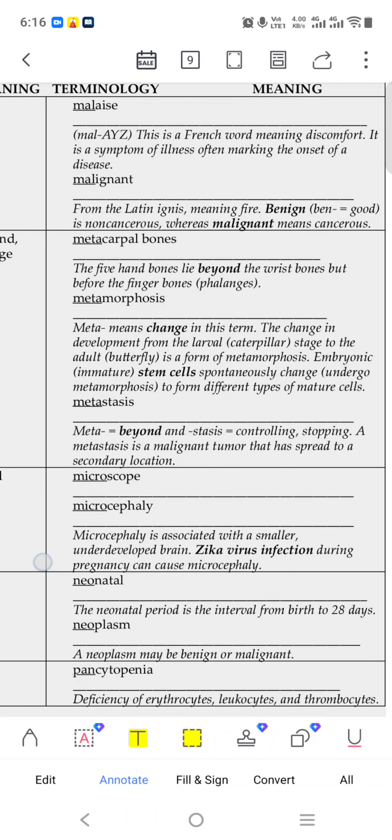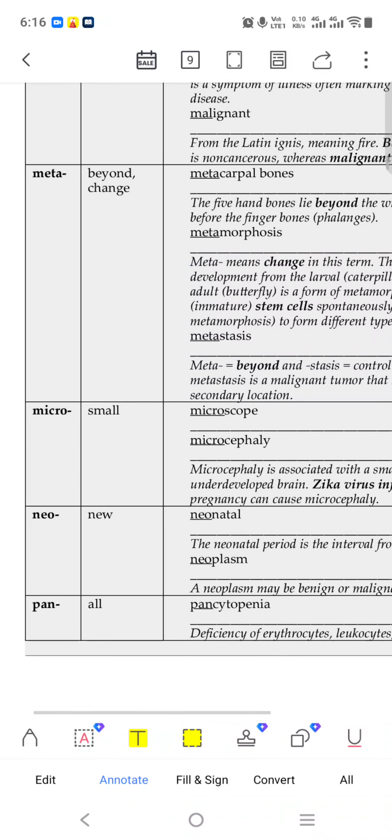Metastasis: meta is beyond and stasis means controlling. Metastasis is a malignant tumor that has spread to a second location, a malignant tumor that has spread beyond.